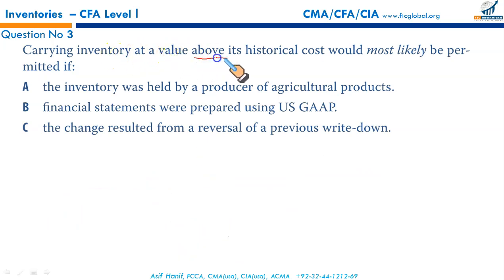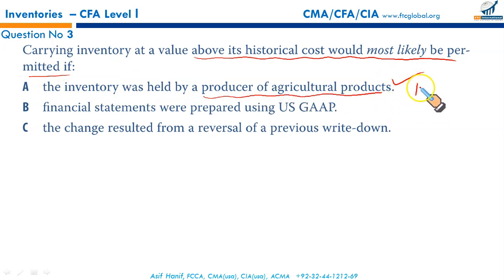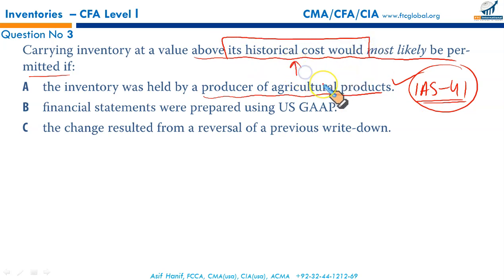Carrying inventory at a value above its historical cost would most likely be permitted when the inventory was held by a producer of agriculture products. This is true. Under IAS 41, which you don't need to know, is the standard specifically relating to agri products. It sets out the accounting for agricultural activity, basically the transformation of biological assets like plants and animals into agricultural produce. So this is specifically the standard studied in ACCA and CA and CPA, of course, not in CFA. So under IAS 41, yes, it's permissible. Under IAS 41, inventory can be reported at above historical cost.